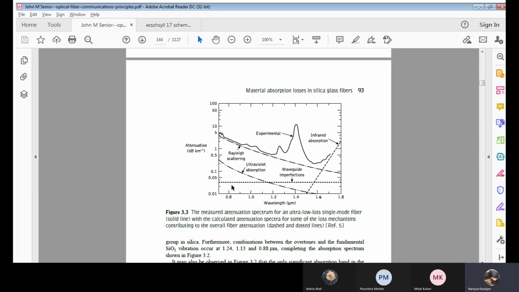Now at this point, the attenuation will be somewhere around 0.02. For whatever value of wavelength he has given, it should be 0.02. Clear? Any doubts here? Again, this will be studied with respect to Rayleigh scattering. The scattering phenomena we will be studying next.